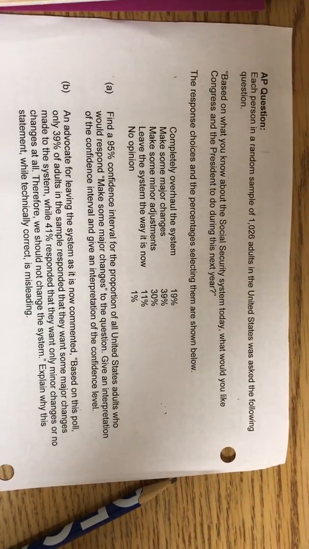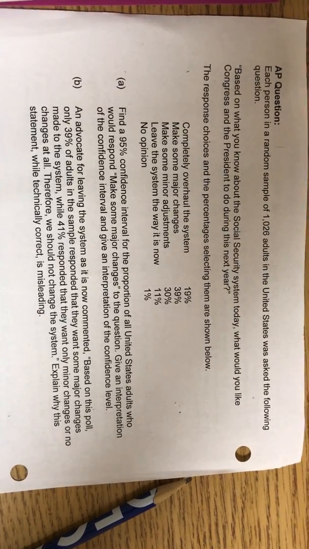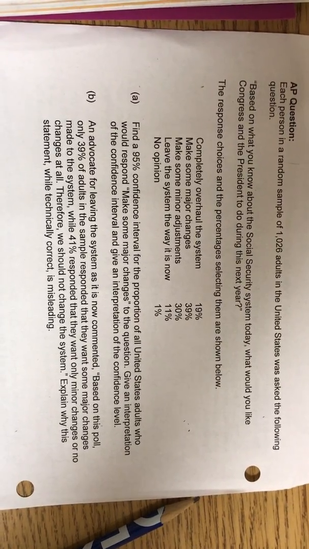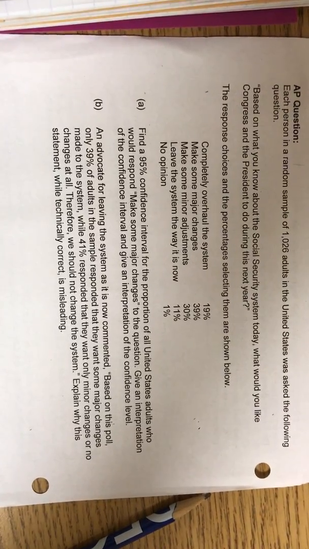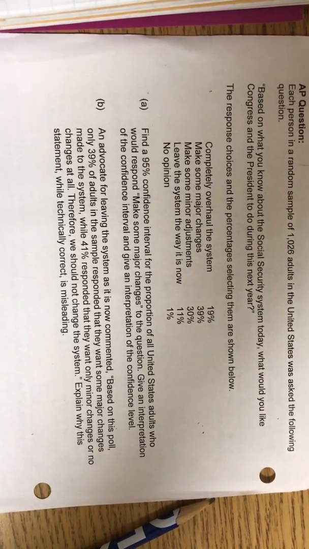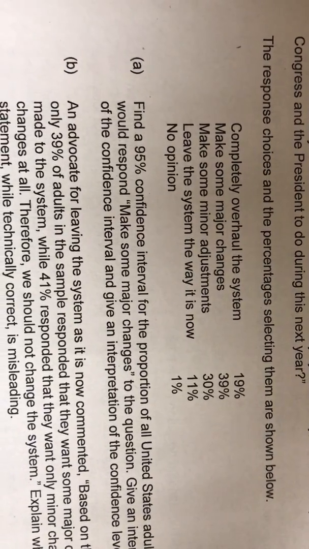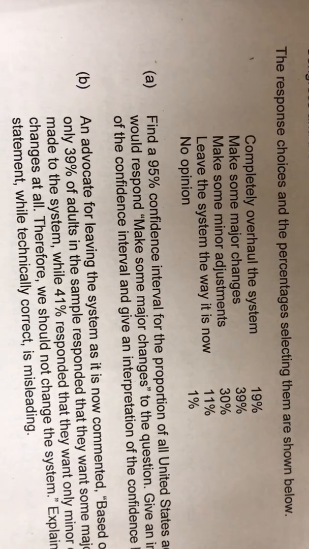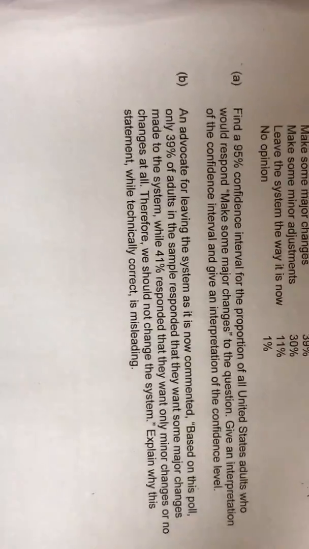Next question for Quiz 4 is the AP question. The AP question says, each person in a random sample of 1,026 adults in the United States was asked the following question. Based on what you know about the Social Security system today, what would you like Congress and the President to do during this next year? The response choices and the percentages selecting them are shown below. 19% want to completely overhaul the system, 39% want to make some major changes, 30% want to make some minor adjustments, 11% want to leave the system the way it is now, and 1% have no opinion.